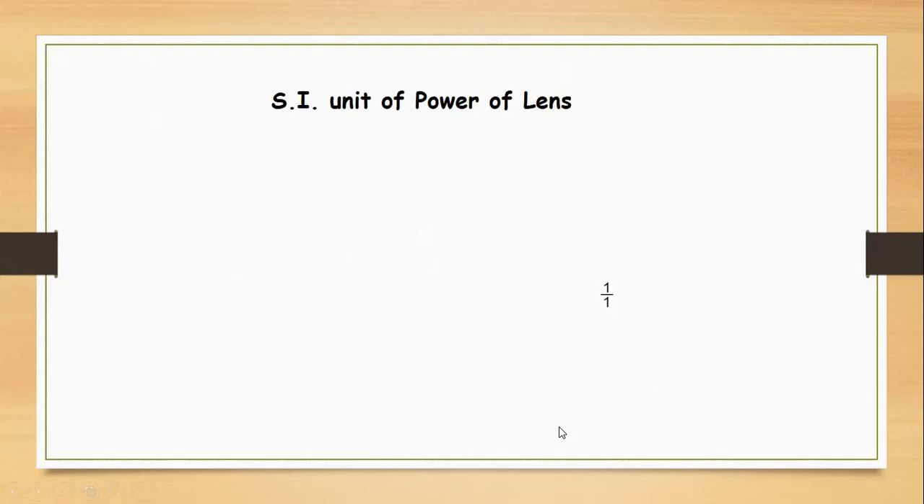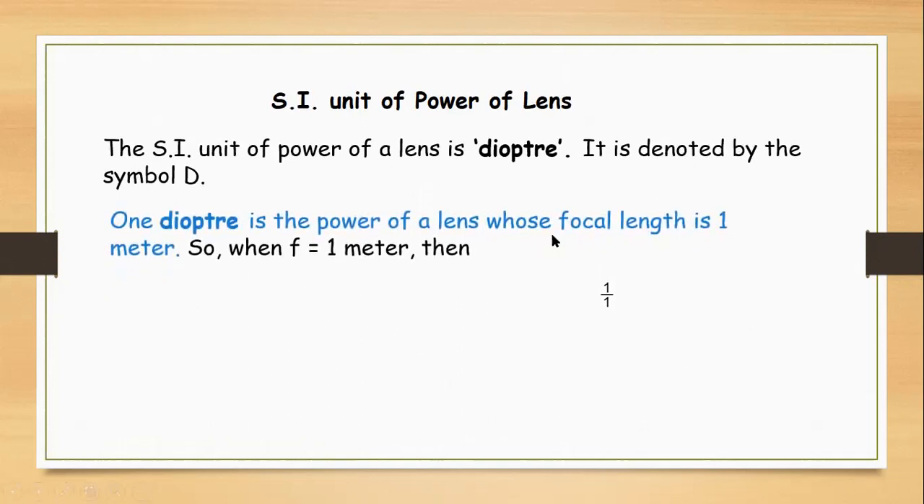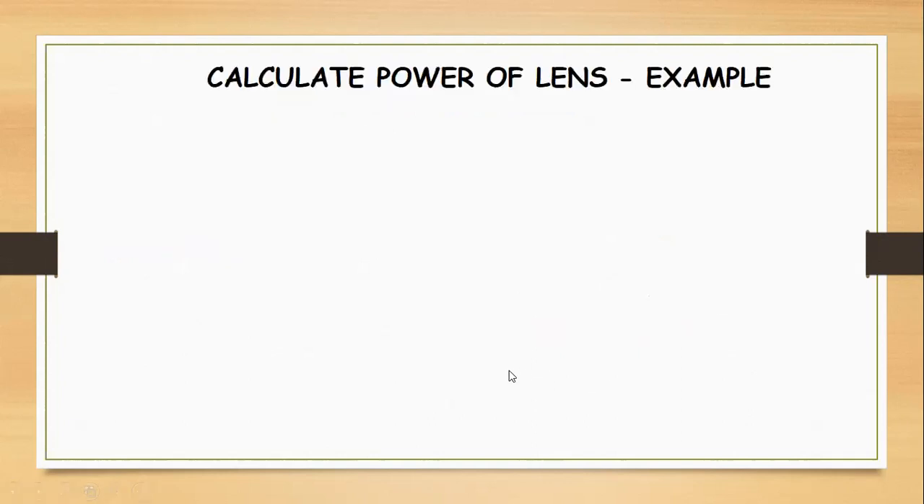So what is the SI unit of power of lens? The SI unit of power of lens is called diopter, and it is denoted by the symbol D. Now 1 diopter is the power of a lens whose focal length is 1 meter. So when f is equal to 1 meter, then power P = 1/f = 1/1, that is equal to 1 diopter. So with that we conclude that power of lens is equal to the reciprocal of the focal length in meters, and it is positive for the convex lens and negative for the concave lens.